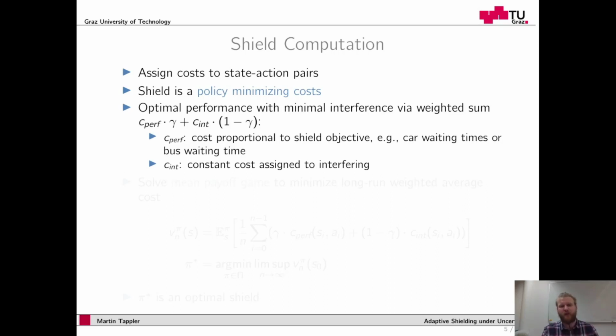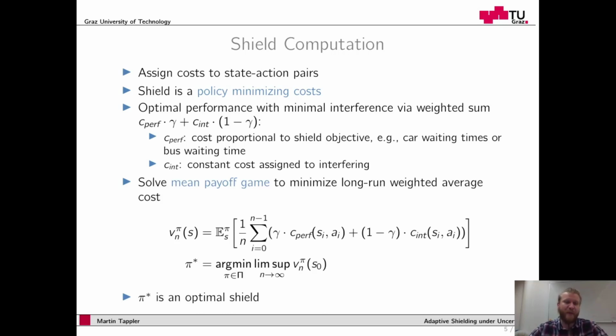So we have two cost terms. One is proportional to the shield objective. For instance, this can be the waiting time of cars here or the waiting yellow dots, and if we want to add a bus lane. And one is a constant cost that we assign to interference. So as we want to have minimal interference, we assign some cost to that.